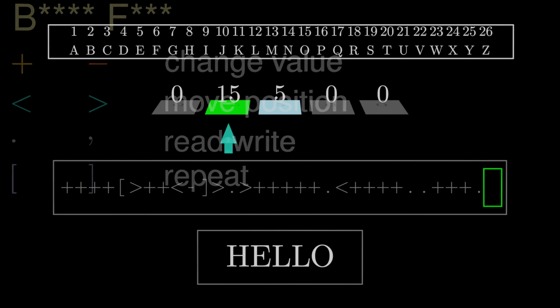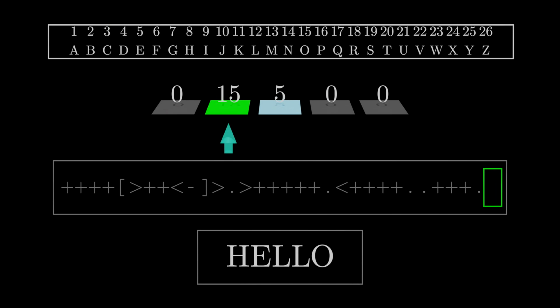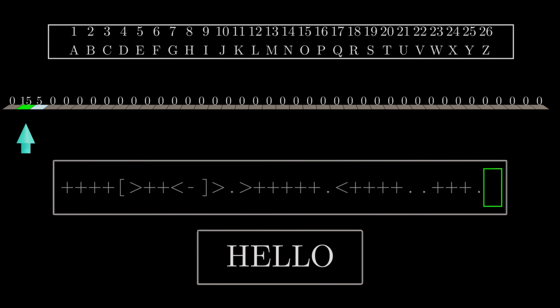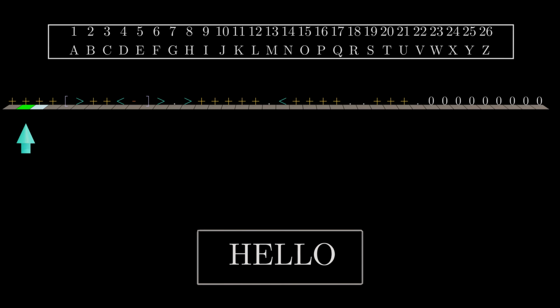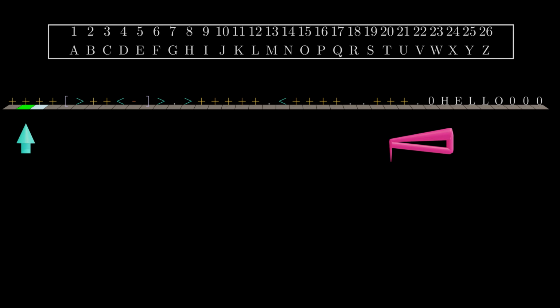So far, this looks a bit like a punch card computer. The computer reads the program from the outside and performs some operations on its memory. Next, we make a few changes to this setup. Most importantly, we get rid of our program input and display output. The program is read directly from the RNA tape, and the output is also directly written onto the tape. Instead of a display, we introduce a second arrow. This arrow is moved by curly braces.